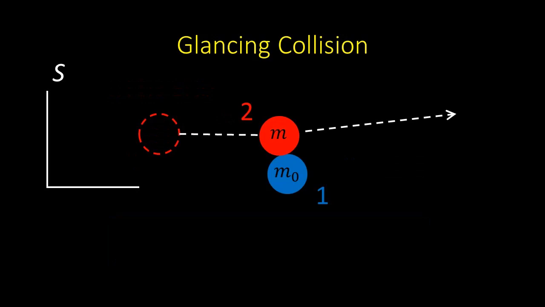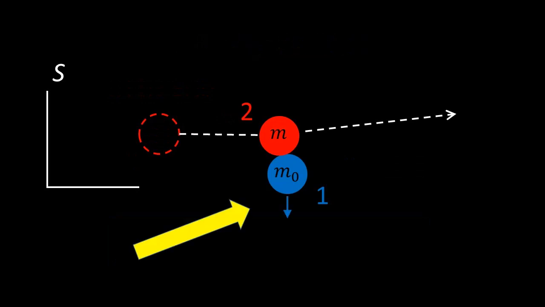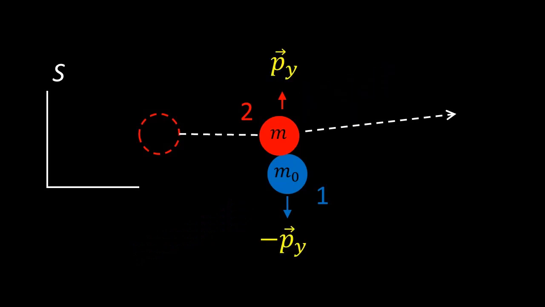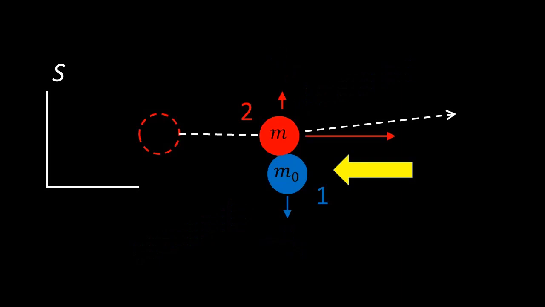Because the collision is glancing, the incident particle just touches the target particle and nudges it downwards. The incident particle is nudged upwards, but its velocity in the x direction hardly changes. There is an exchange of momentum, so due to momentum conservation in the y direction, 1 gains a little momentum in the negative y direction, and 2 gains the same magnitude of momentum in the positive y direction. There is a negligible exchange of momentum in the x direction, so the x momentum of 1 stays close to 0, and the x momentum of 2 stays close to its initial value, so its speed in the x direction also stays close to its initial value.